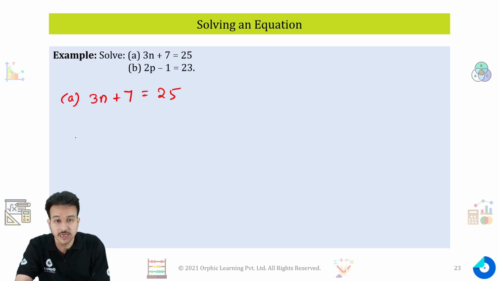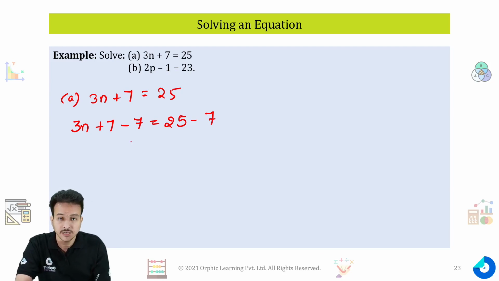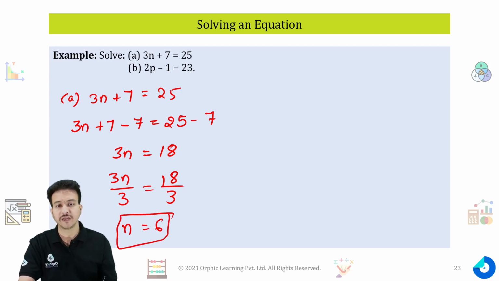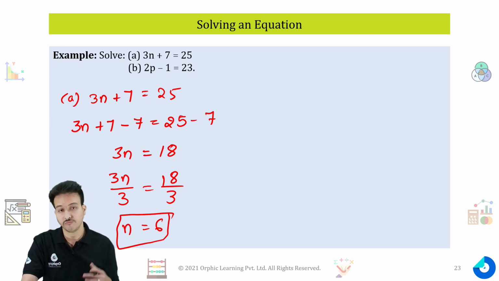Again, +7 is here, so in order to remove +7 from this side, I have to subtract 7. But I have to do the same operation on the other side, so it will give me 3n = 25 - 7, which is 18. Now again, if I divide by the same number on both sides, I'll get the same equation. So I'll get n = 6. n = 6 is the solution of my equation. So in order to solve an equation, we may require more than one rule.